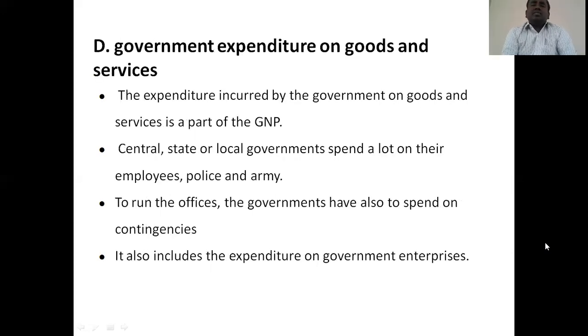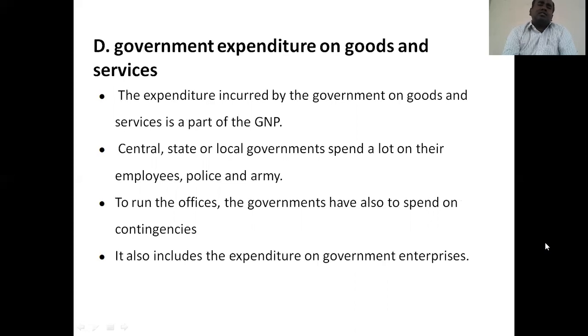Then the government expenditure on goods and services, the fourth consideration under the expenditure method to GNP. Expenditure incurred by the government on goods and services is a part of GNP, because the government spends a certain amount of money on its employees, on its infrastructure, and for office purposes. Whether central government, state government or local governments, they spend a lot on their employees, police, army, as well as office purposes, and on contingencies like stationery, furniture, ventilation.